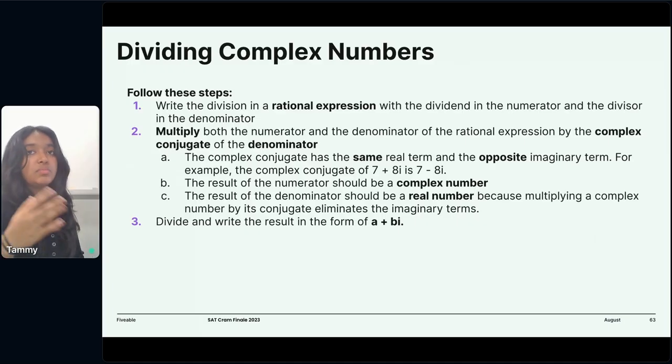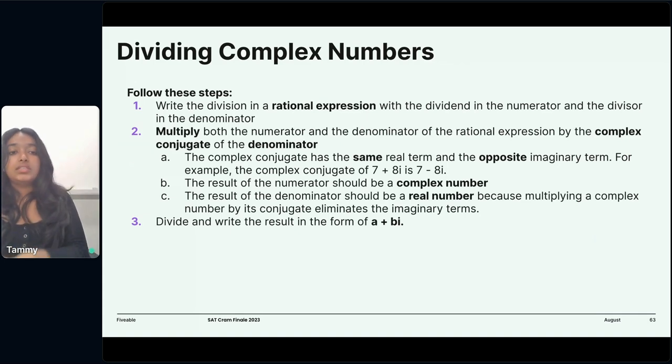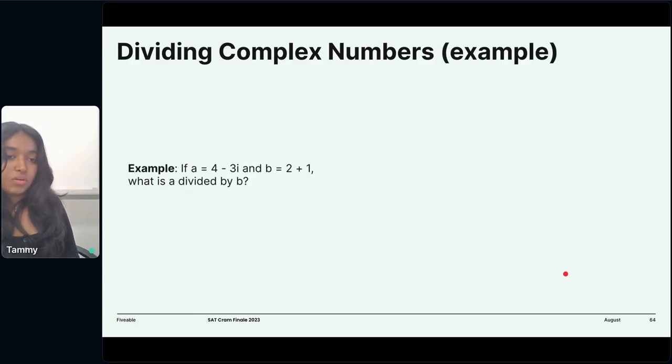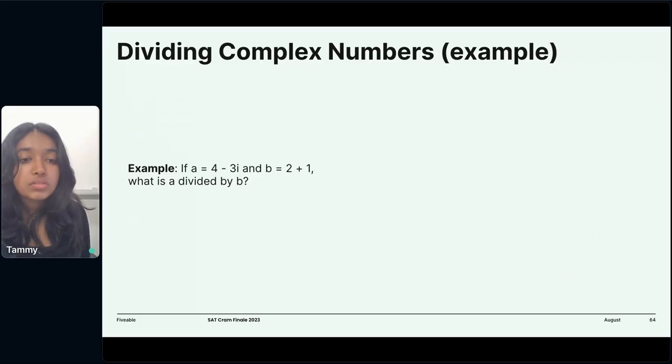So our goal here is basically to not have a complex or imaginary number in the denominator, because that makes it look complicated and messy. We want to put it all up in the numerator. Okay, so let's try a practice problem. Since I didn't go over all the steps, I'll go over them now. Our example is a equal to 4 minus 3i and b equal to 2 plus 1i. I forgot to add the i. What is a divided by b?